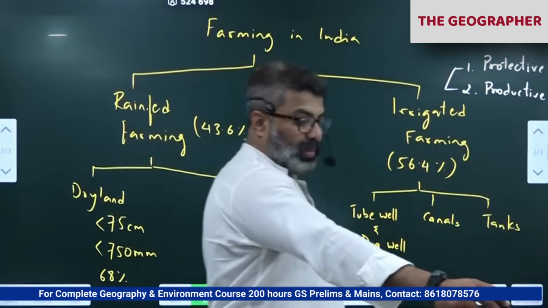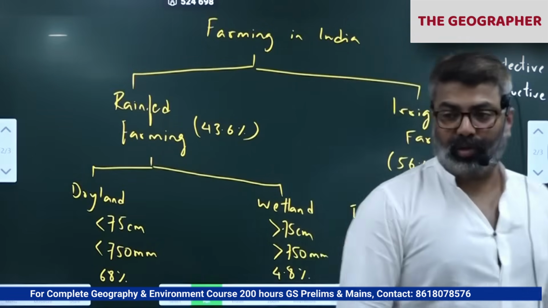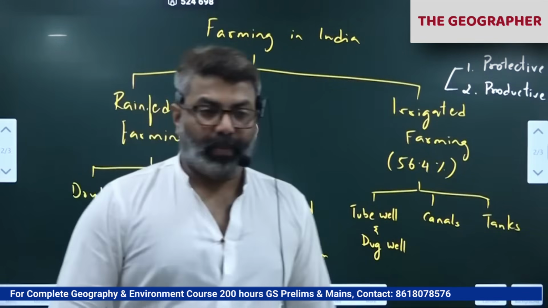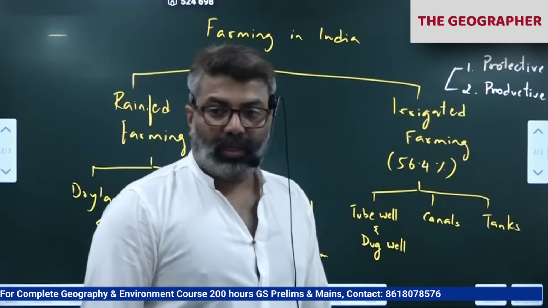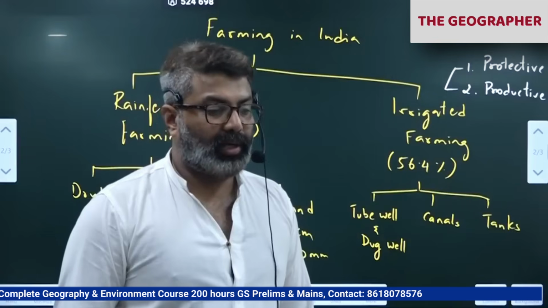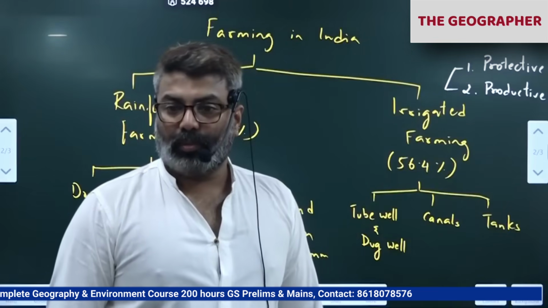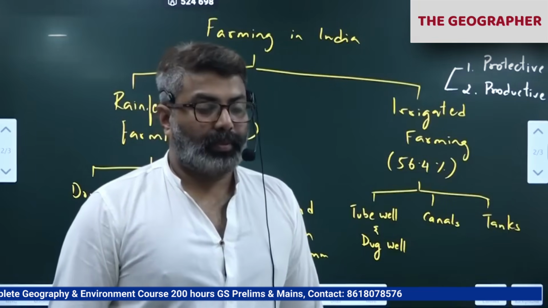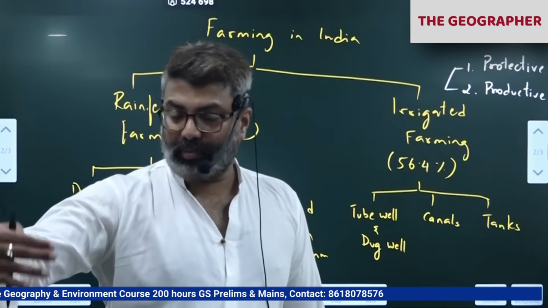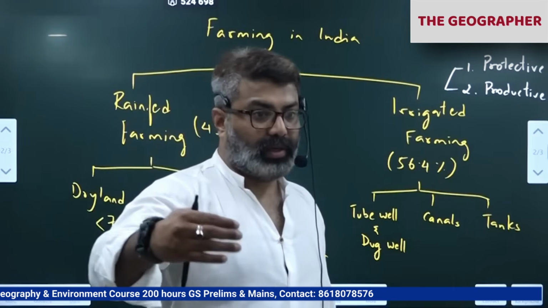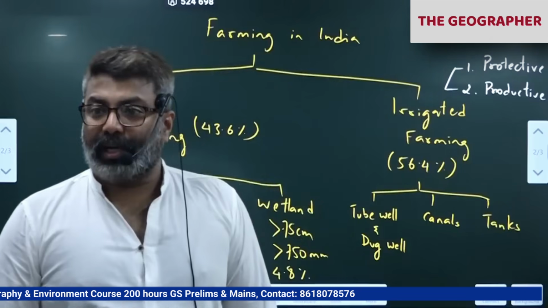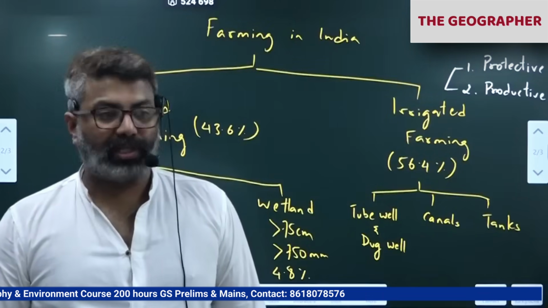Notice the irrigation map slightly, you'll see some reservoirs also given. Quickly notice some reservoirs of the country, at least important ones. Start from the south, Mullaperiyar, on the Tamil Nadu, Kerala border. Remember the Periyar River. It takes birth from the Periyar Plateau, then flows west into Kerala and drains into the Arabian Sea.